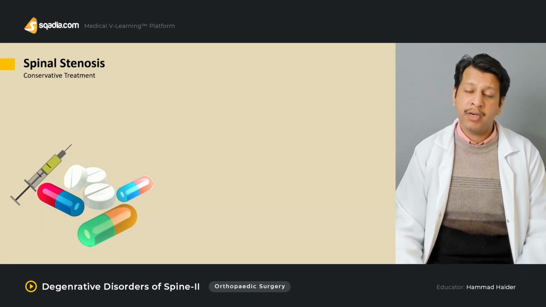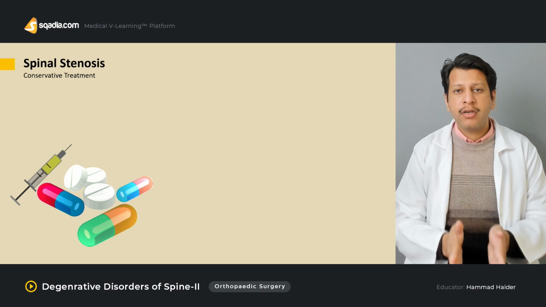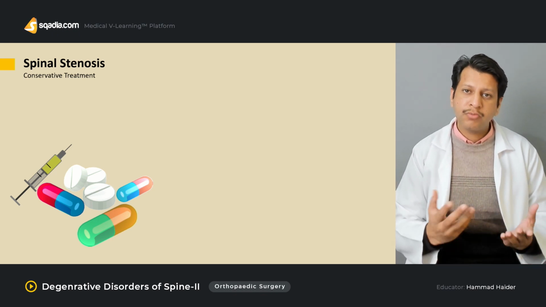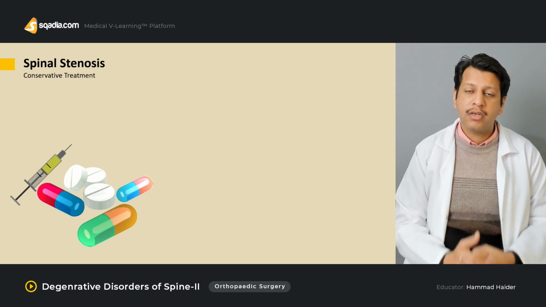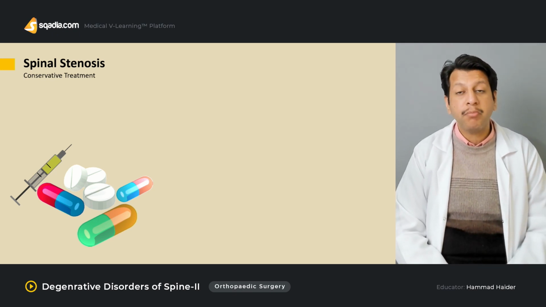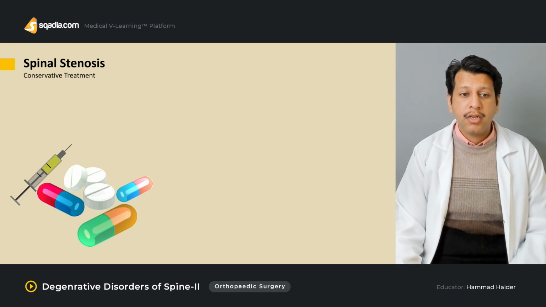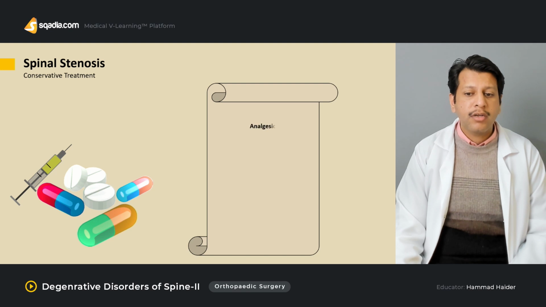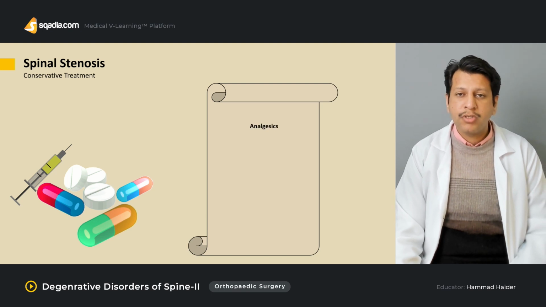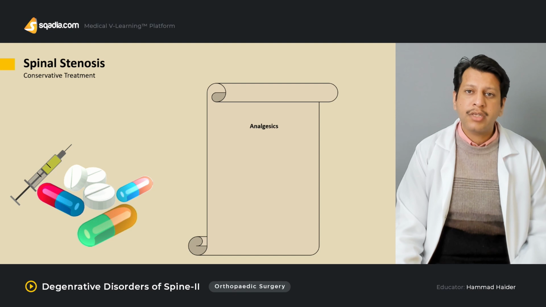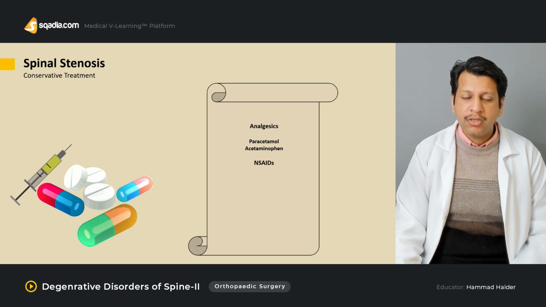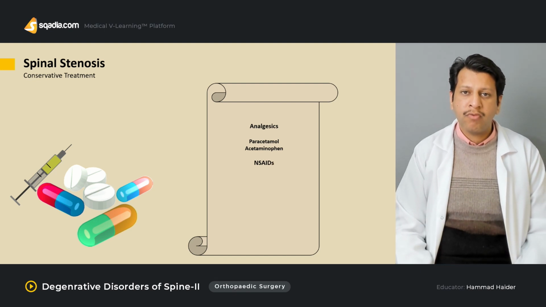Now, what is the treatment? Once we have diagnosed whether it's central, foraminal, lateral recess, or far lateral, and once we know which nerve is actually having a problem, then what is the treatment of spinal stenosis? Initially the treatment starts with conservative treatment. Conservative treatment includes analgesics, which include the centrally acting opioids, as well as paracetamol, acetaminophen, and NSAIDs. All these can be initially given. The patient may be relieved of temporary pain.